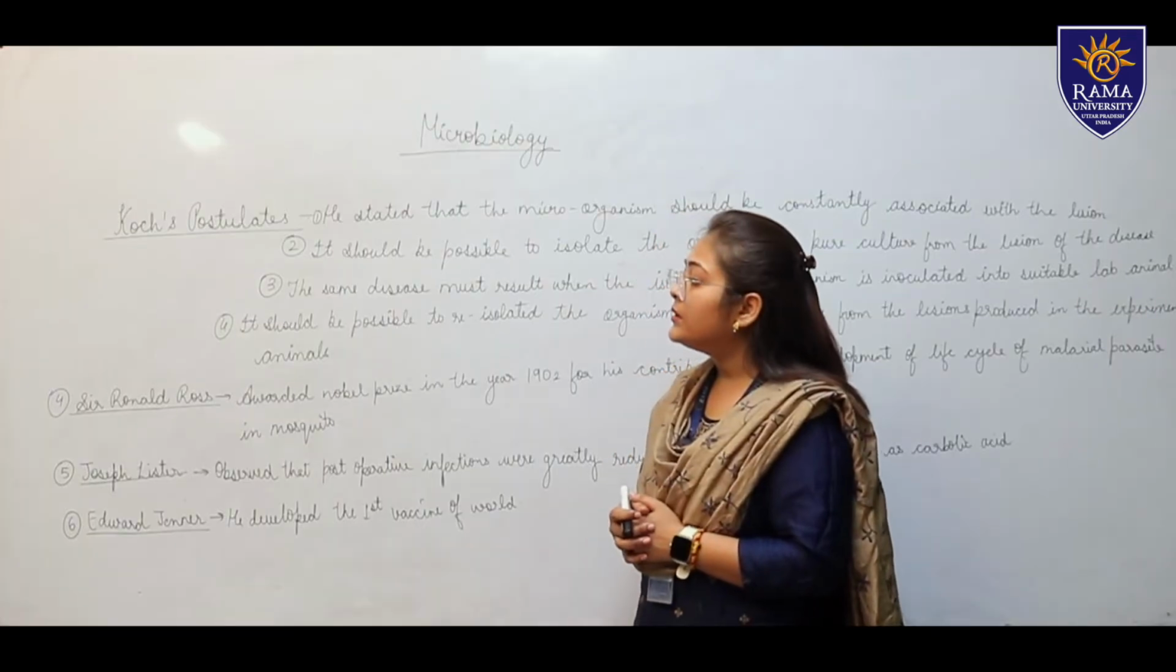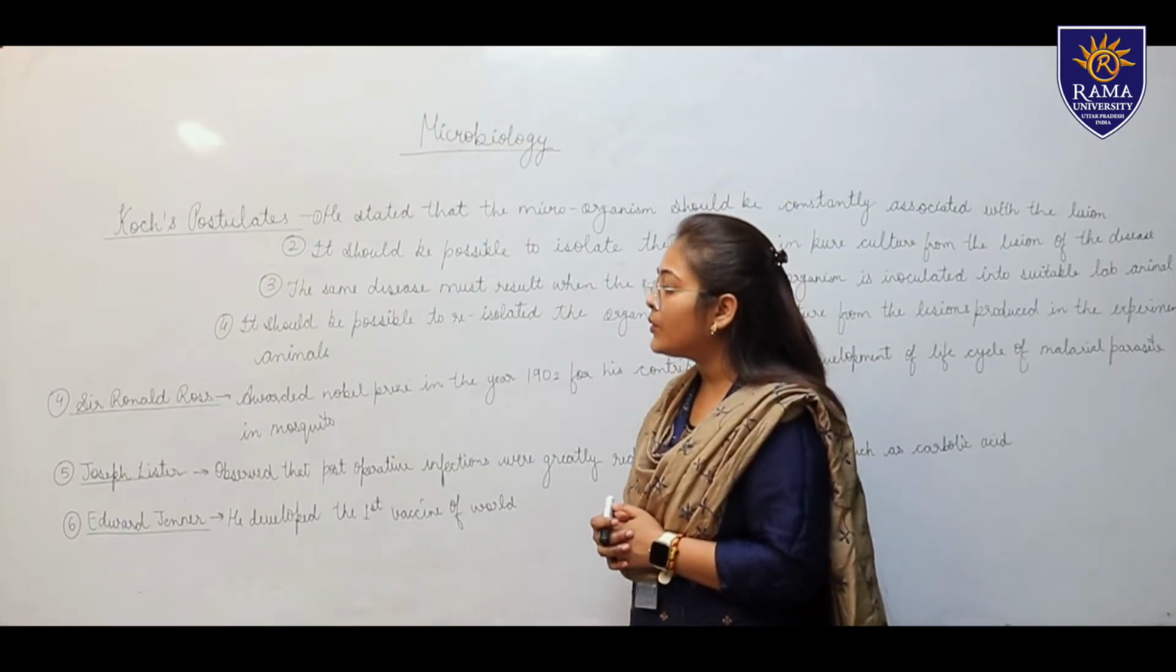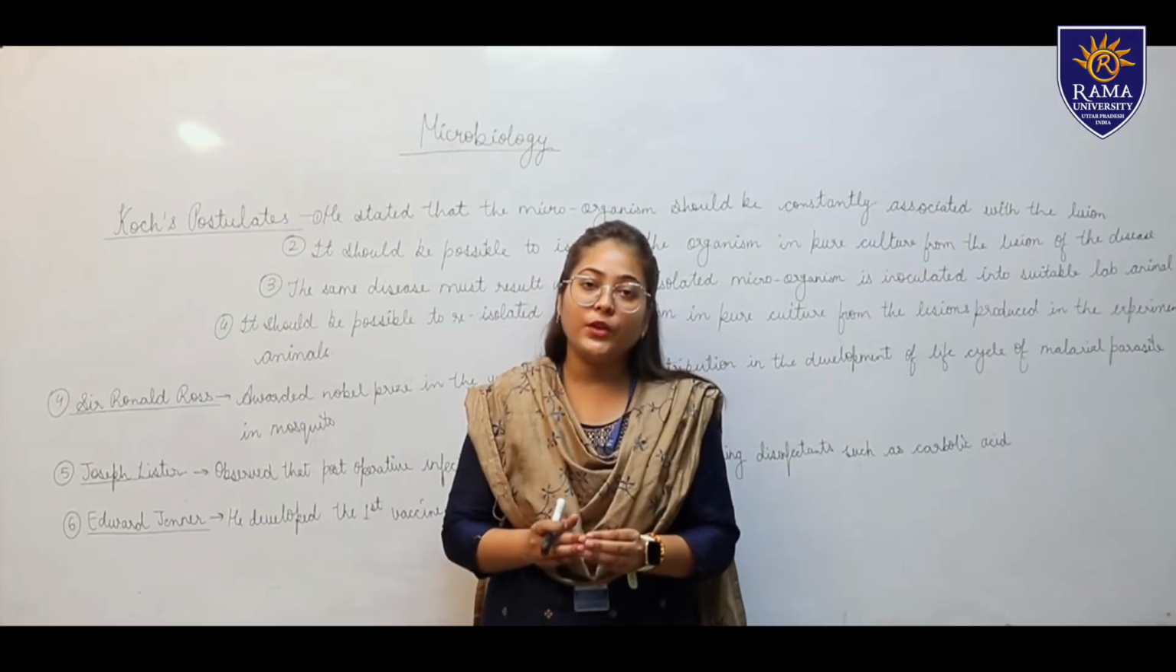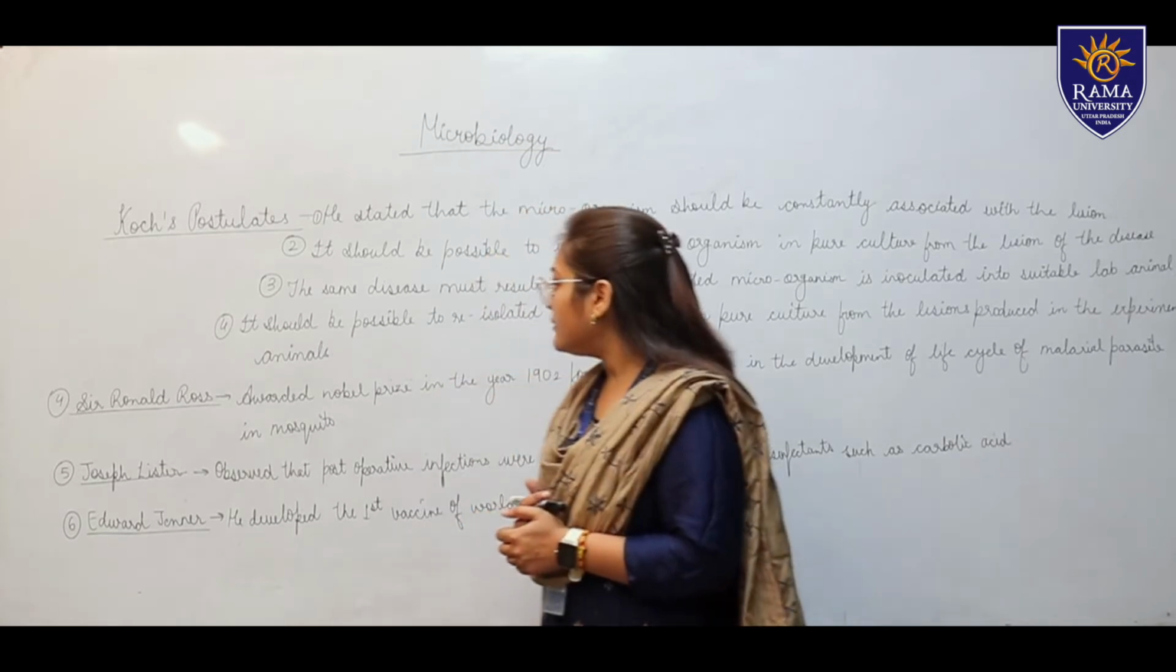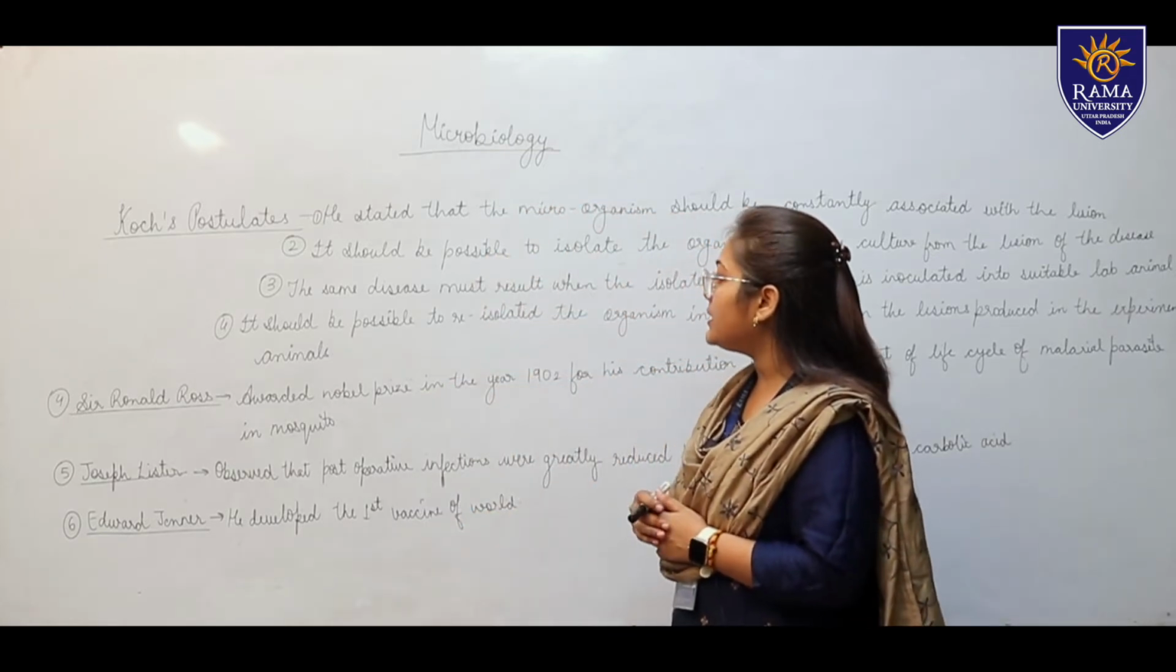Our fourth scientist was Sir Ronald Ross. He has developed the life cycle of the malarial parasite in mosquito. He was also awarded the Nobel Prize for this experiment in 1902.